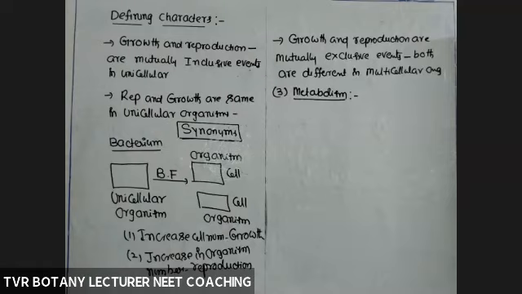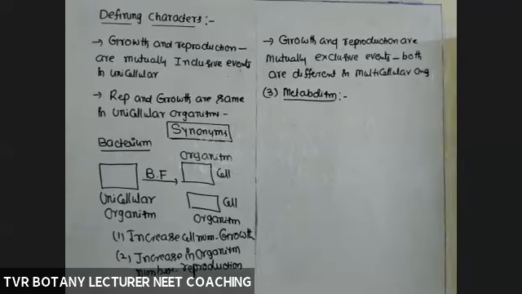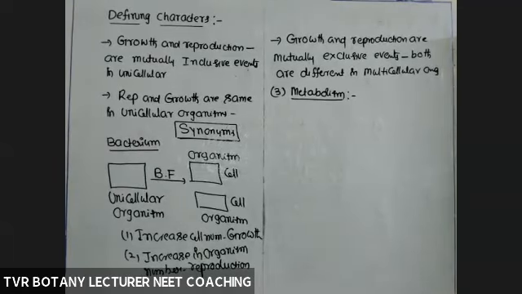The sum of all biochemical reactions taking place in an organism is collectively called metabolism: anabolic and catabolic reactions.